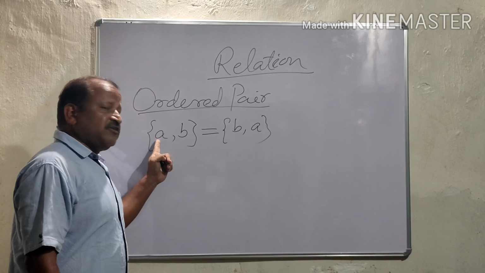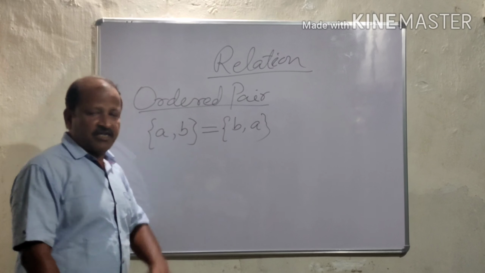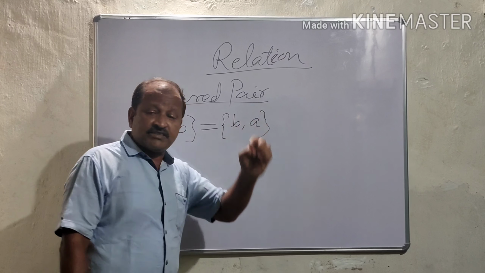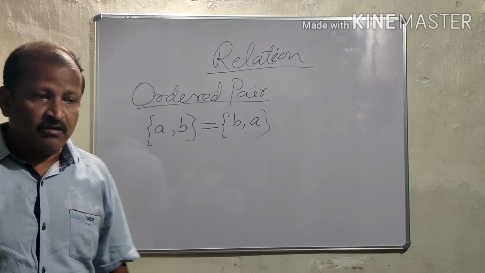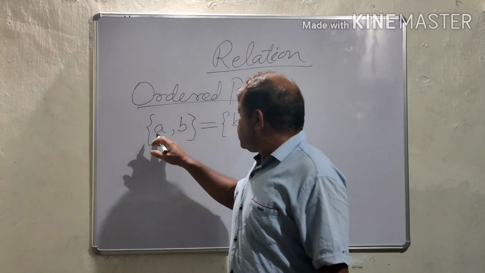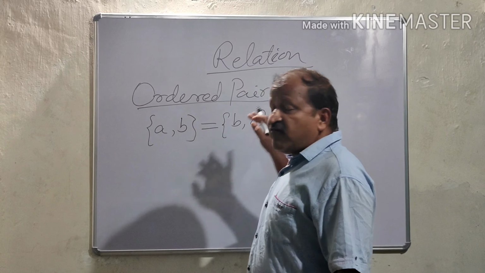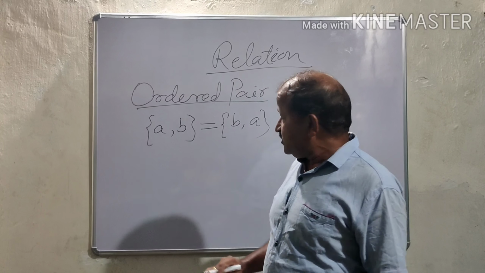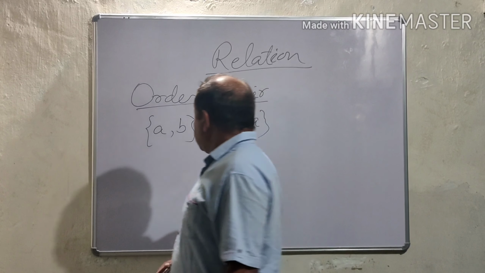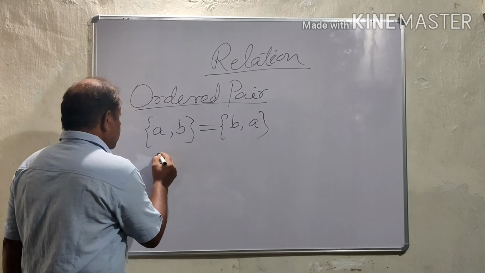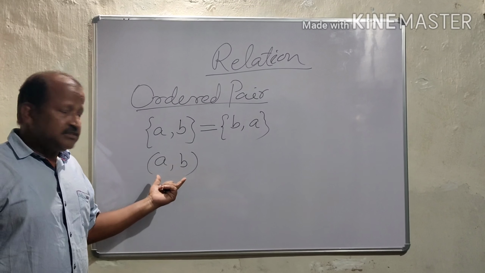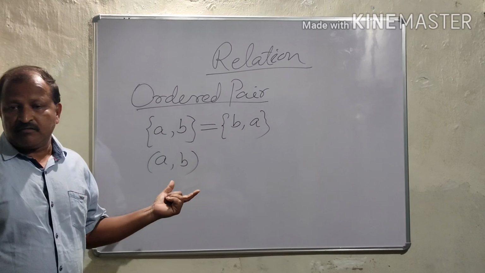Here you see A is the first element, B is the second element. But here B is the first element, A is the second element. But they are equal. We all know that in a set, ordering of elements is not necessary. That is why this is equal to this. But when they are ordered, like this, (A, B), this is an ordered pair.